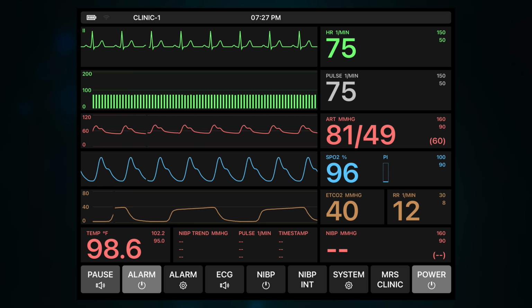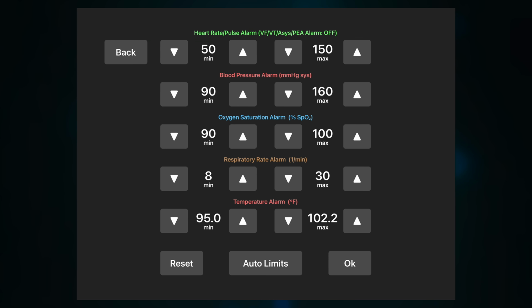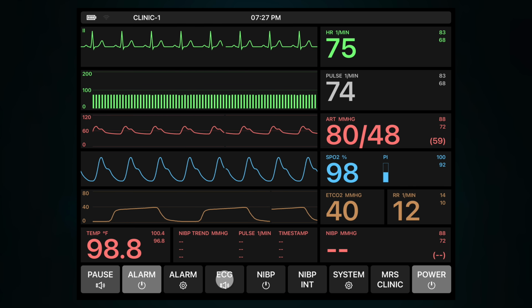Using the alarm button with the gear symbol, all alarm limits can be set individually or adapted to the current measured values. If necessary, the ECG speaker button switches on a QRS or pulse tone with a saturation-dependent frequency.